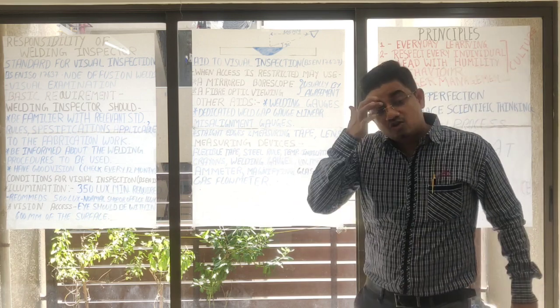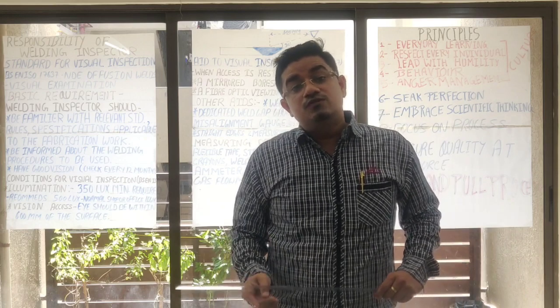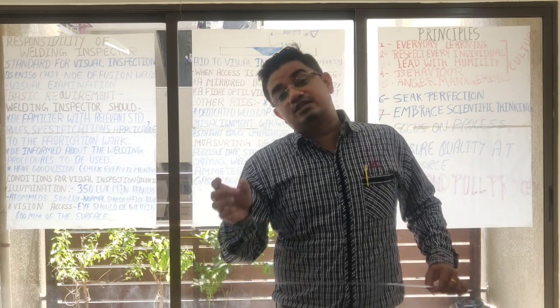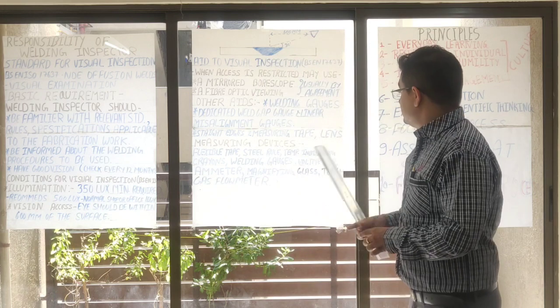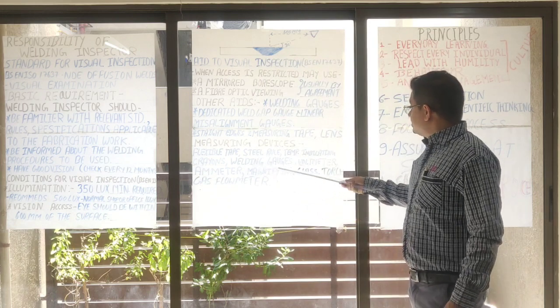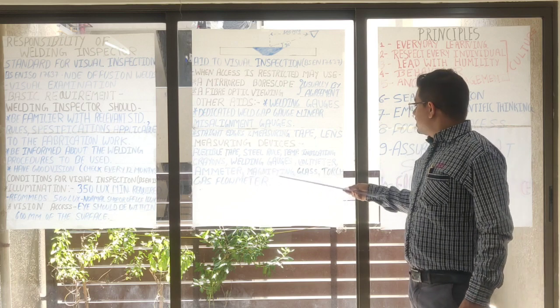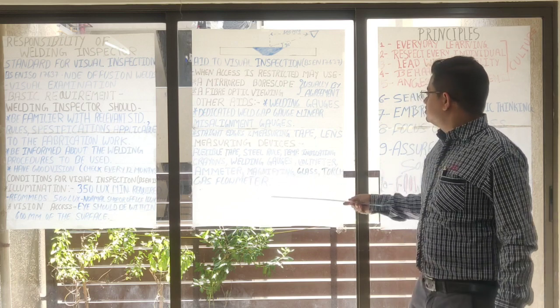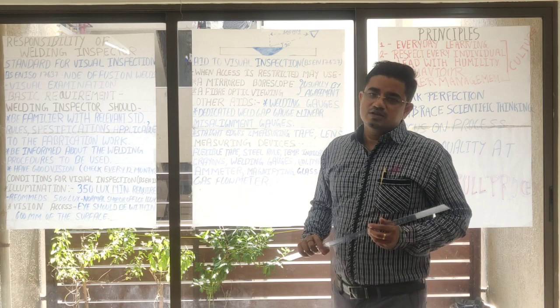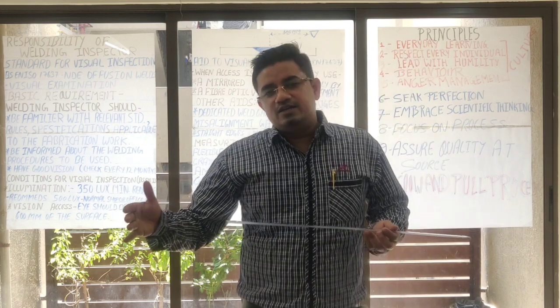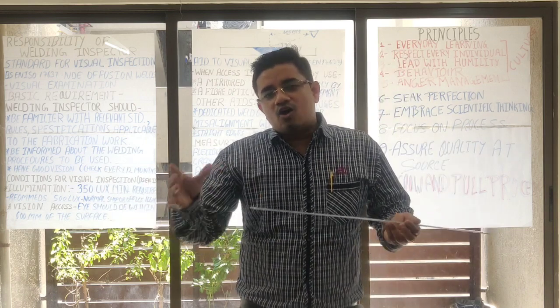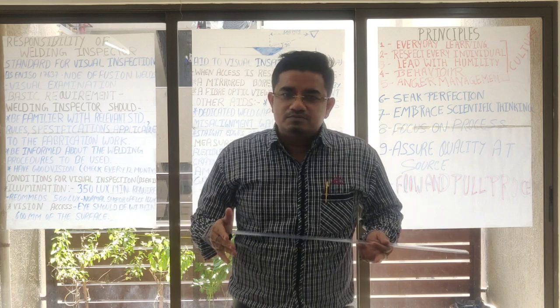With temperature indicating crayons we can check the preheat temperature and the interpass temperature. Then welding gauges, voltmeter, ammeter, magnifying glass, torch, and gas flow meter. So friends, in my next slide you can see how we can measure.